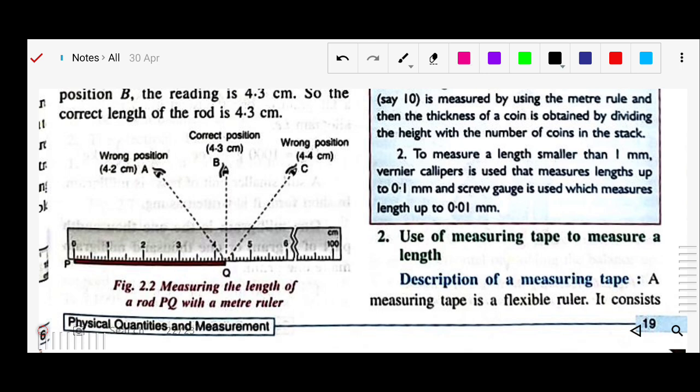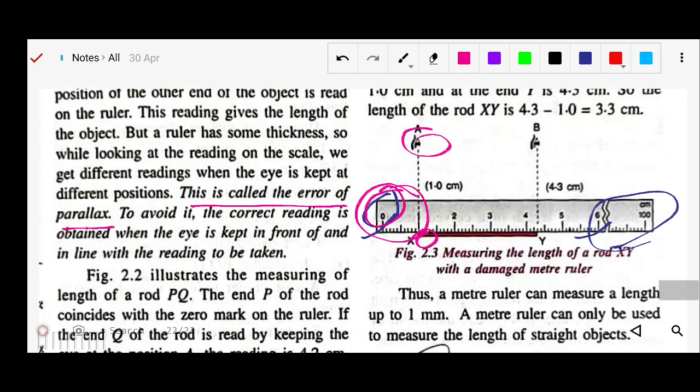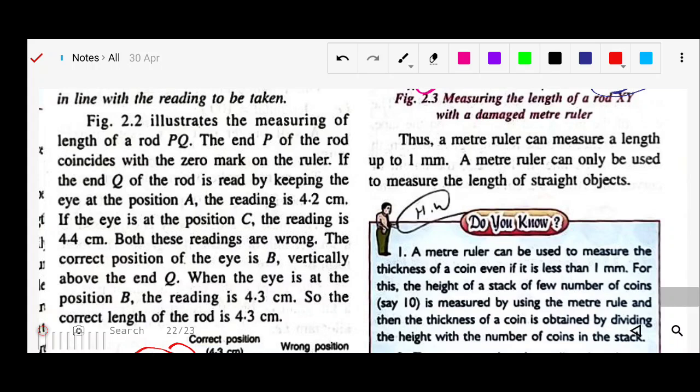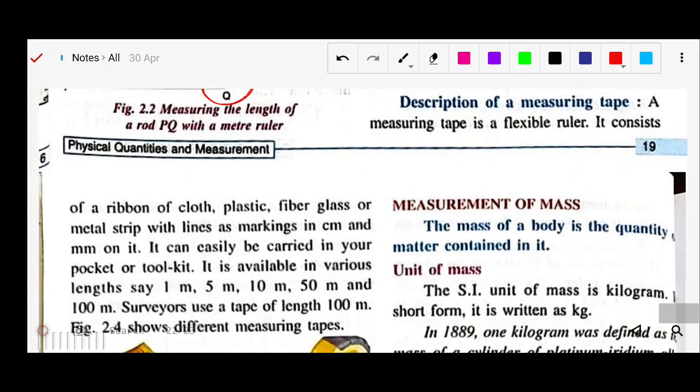As you can see, if you look from this particular point, the reading is 4.2. If you look from this point, the reading is 4.3. From this point, it is 4.4, right? So for the same length, from different angles, we see different readings. This kind of error is called parallax error, right? That is about the meter rule.